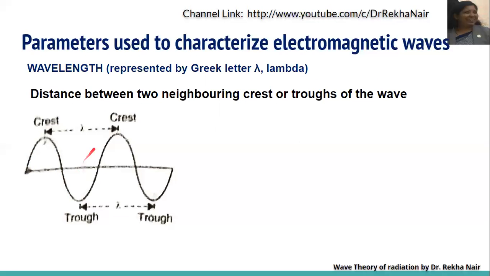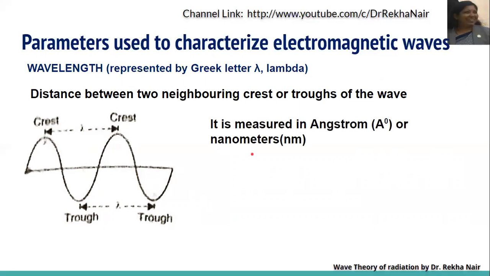Suppose this is a wave, then the distance between two neighboring crests or troughs is the wavelength. This is measured in angstrom or nanometers. 1 angstrom is equal to 10 to the power minus 10 meter, and 1 nanometer is equal to 10 to the power minus 9 meter.